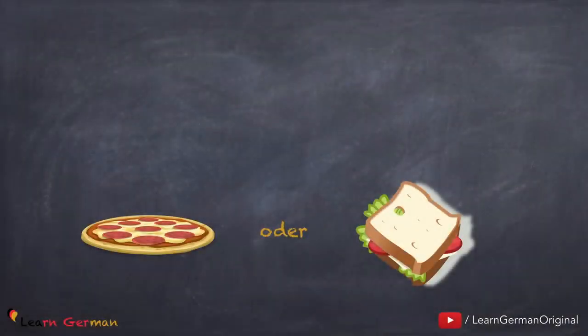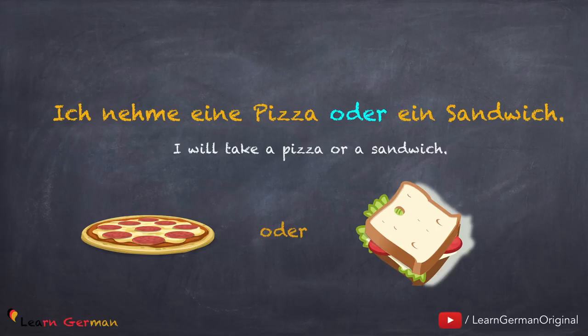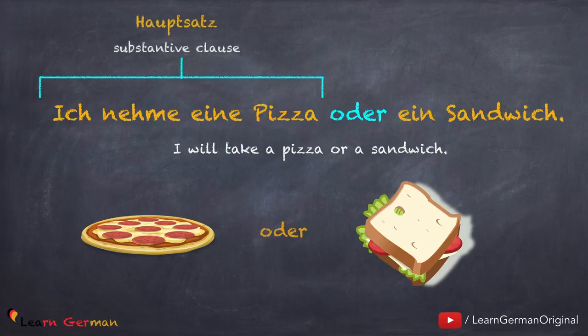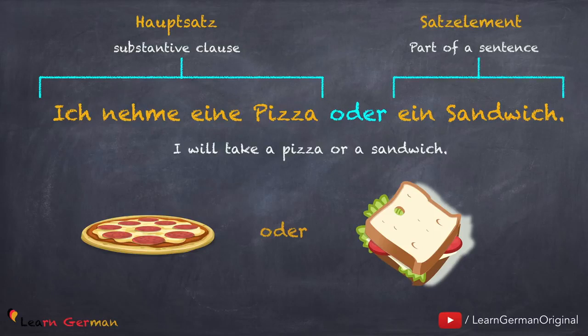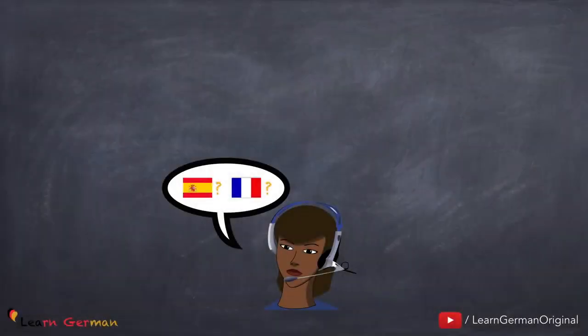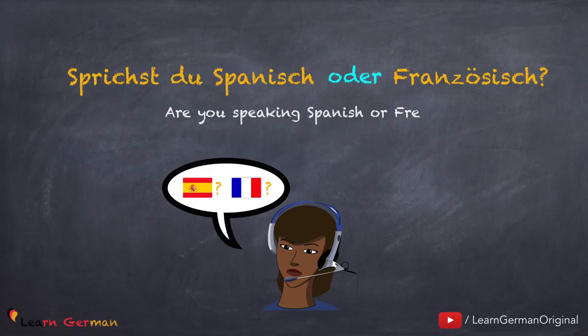Here's another sentence. Ich nehme eine Pizza oder ein Sandwich. In this case, the conjunction oder brings together a Hauptsatz and a Satzelement. Because as discussed, you don't need to repeat the subject and the verb again. Here's another example. Sprichst du Spanisch oder Französisch?